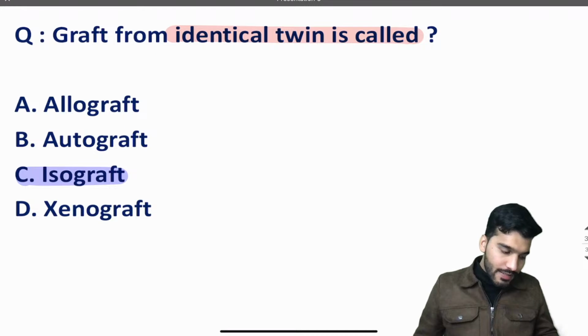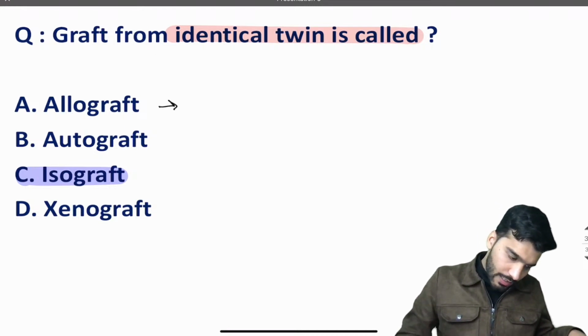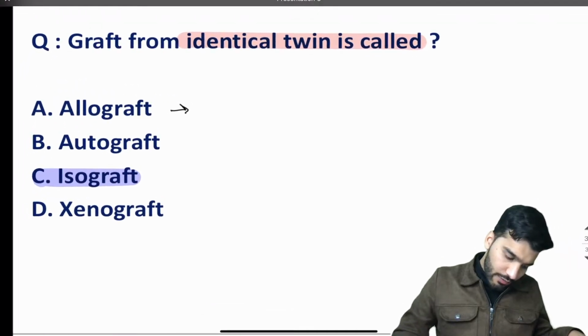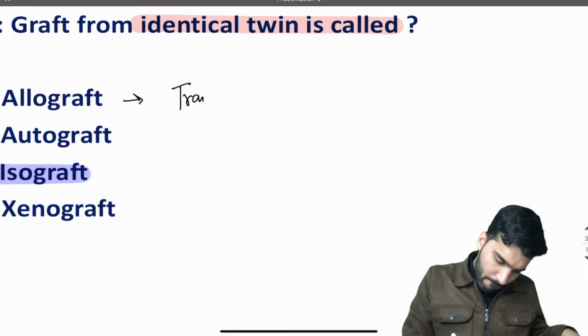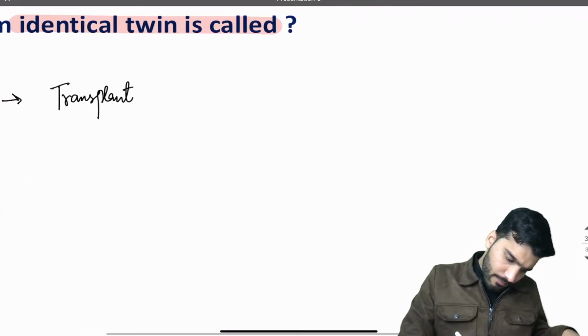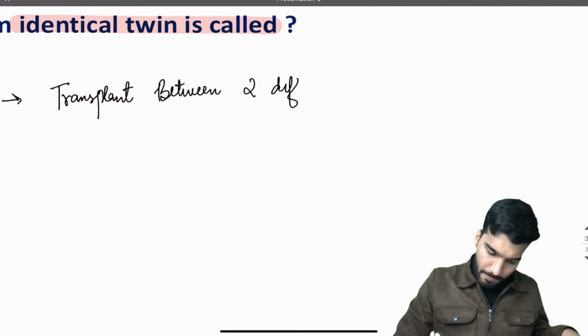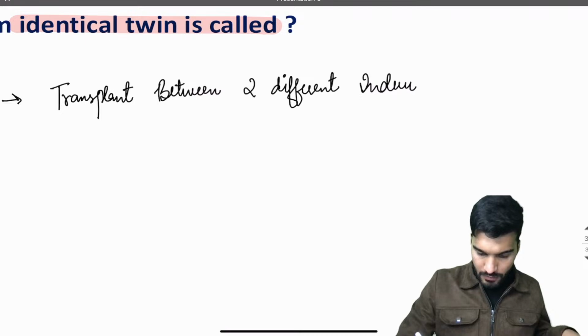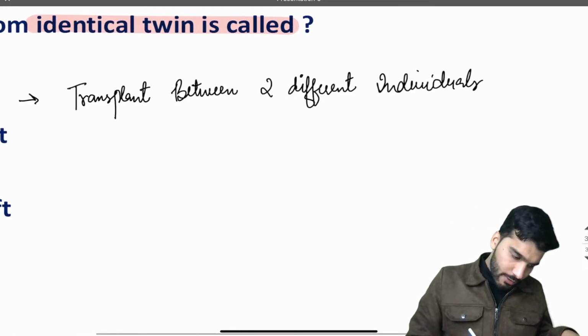Okay sir. What is allograft? Write it down. What is allograft? Allograft means transplant between two different individuals. What is autograft, children?